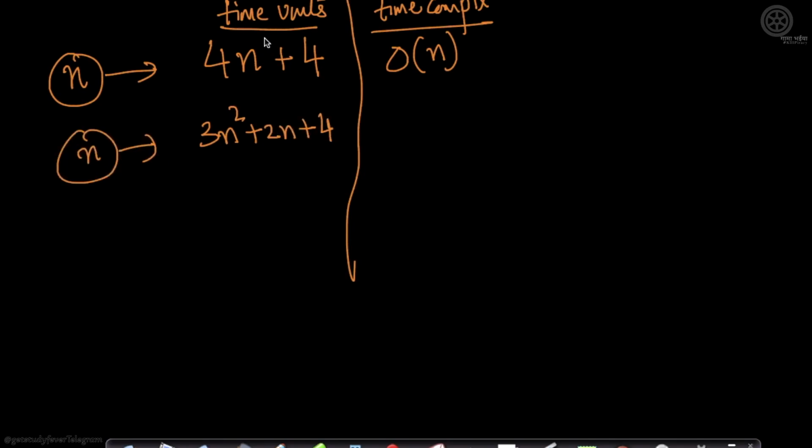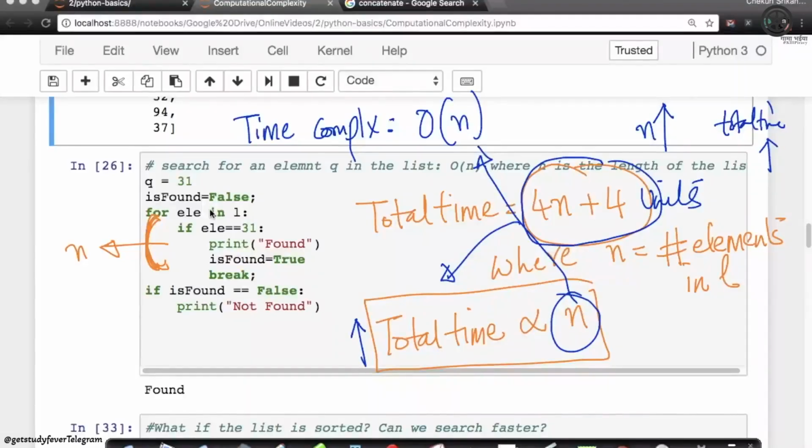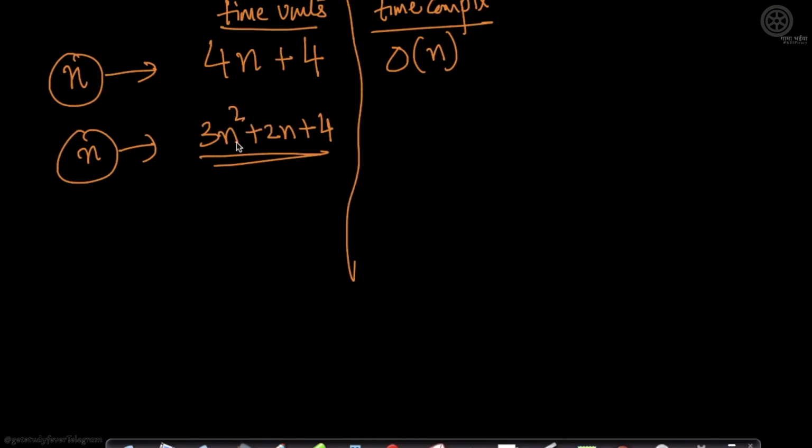This is some other code, not your finding the largest element. When you compute the time units, the way we did here, let's assume we are getting 3n square plus 2n plus 4. Now what do we do when we compute time complexity is as follows.